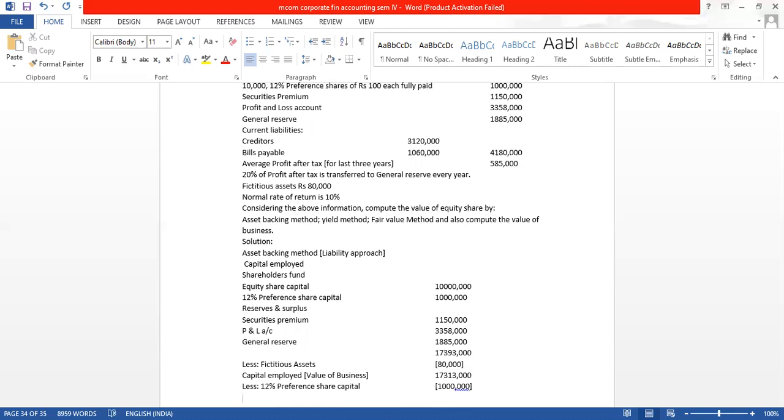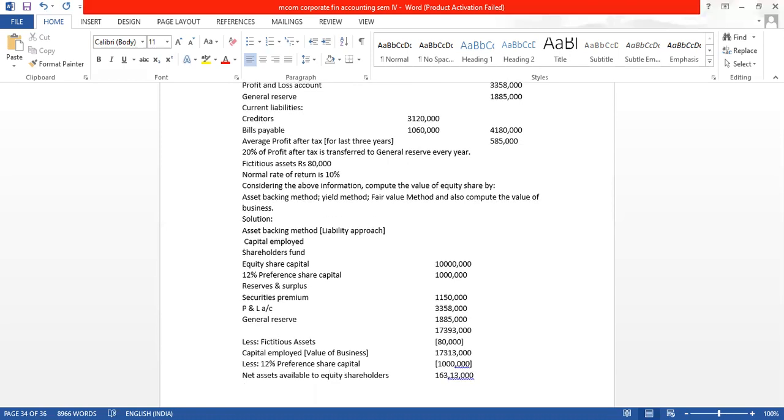So the remaining amount which we get is the net assets available to equity shareholders. This remaining amount is for the equity shareholders, which is 1 crore 73 lakh 13,000 minus 10 lakh. We get 1 crore 63 lakh 13,000.